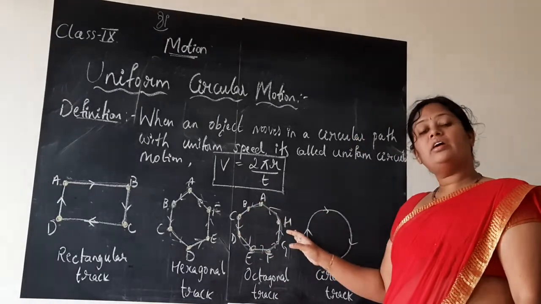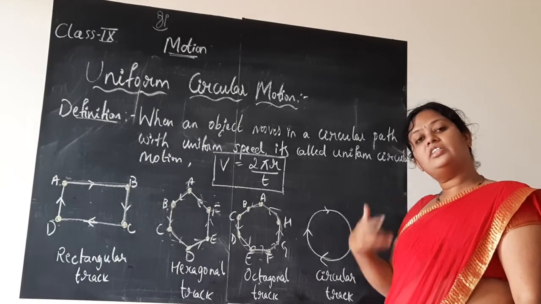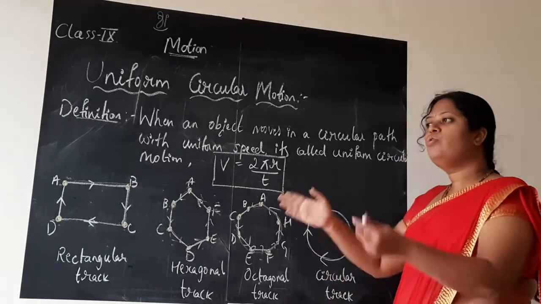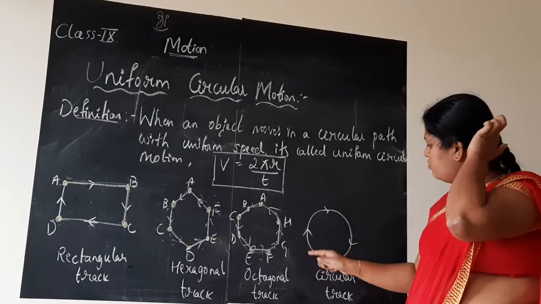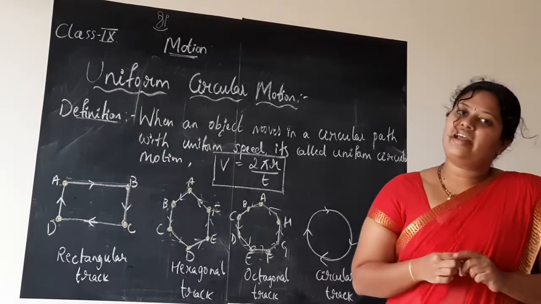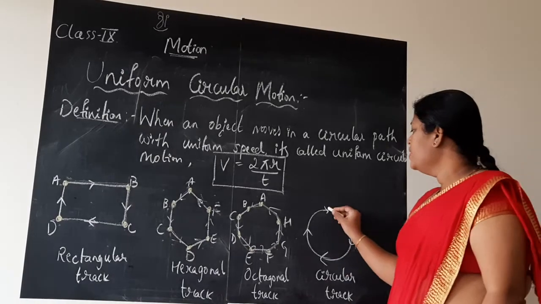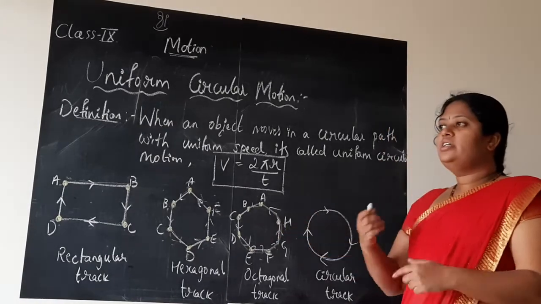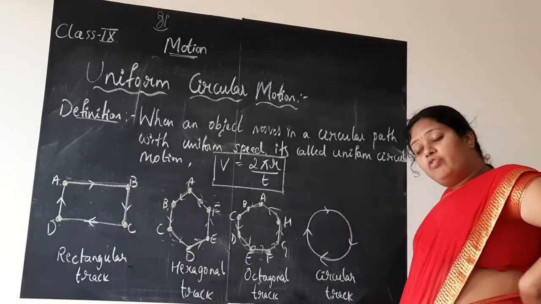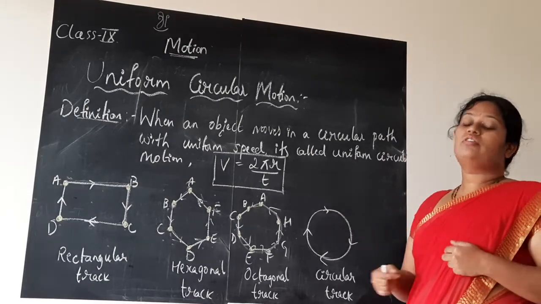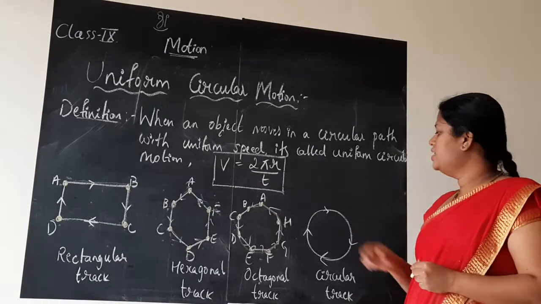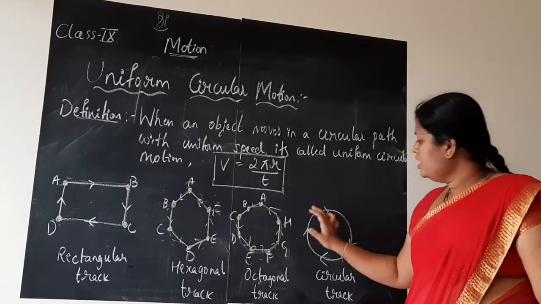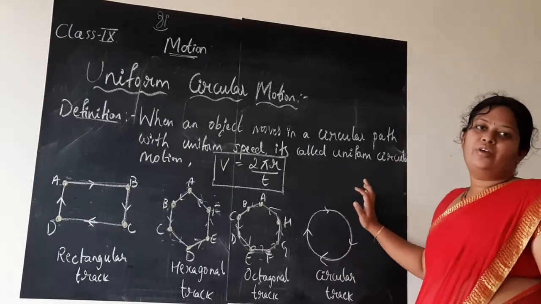Next, if you take nonagon, 9 sides, 10 sides, 11 sides, 12 sides, like that, finally, if you go on increasing the number of corners or number of sides like this, what you get is this circular track, children. So in octagon, he is meeting all the 8 corners, and in all the 8 corners he is changing his speed. He is making the turn and finally he reaches this circular path.